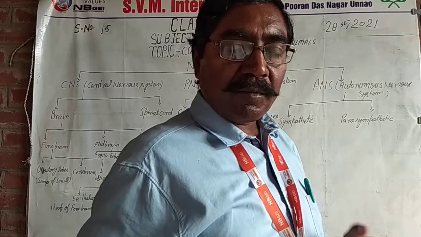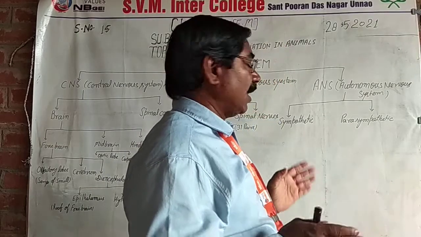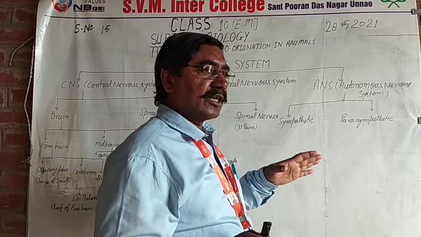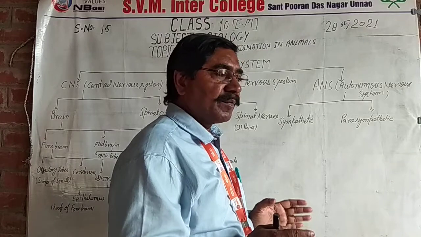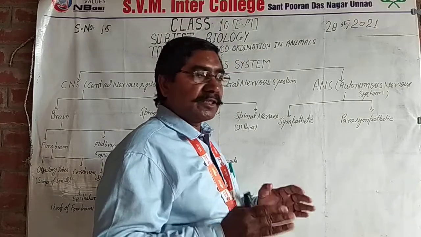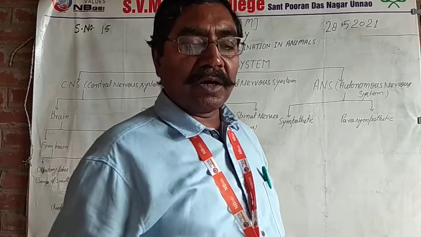So these works are in opposite directions, meaning sympathetic and parasympathetic work against each other. That's all.